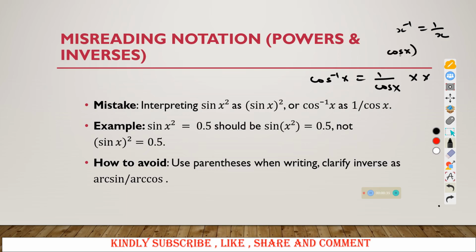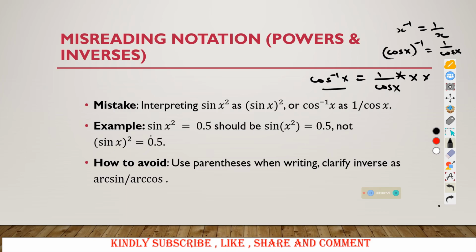Maybe if at all you have cos of x to the power negative 1, you can write it as that, but otherwise cos inverse of x alone is not 1 upon cos of x. So you need to be careful there. The same applies to sine inverse, the same applies to tan inverse. Don't make that mistake, you'll be costing yourself.